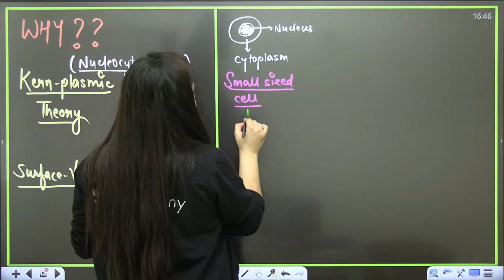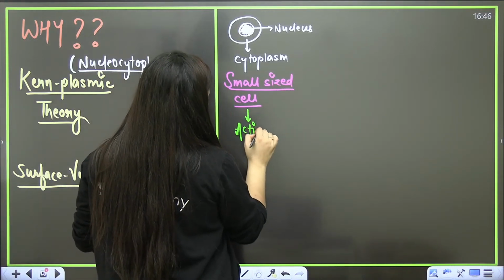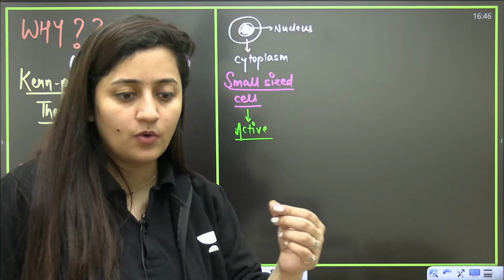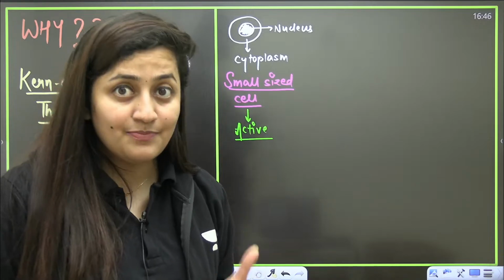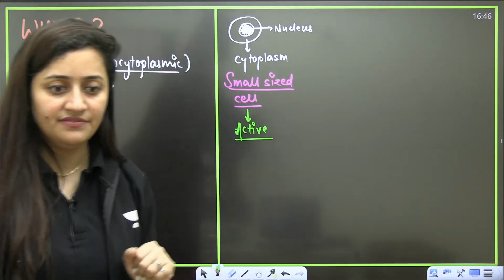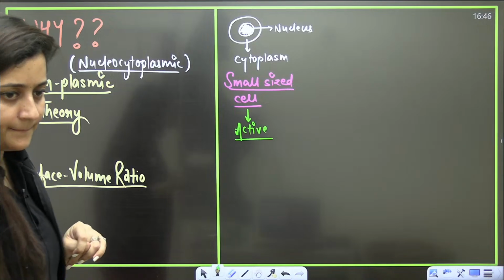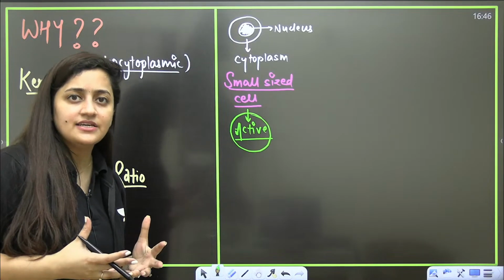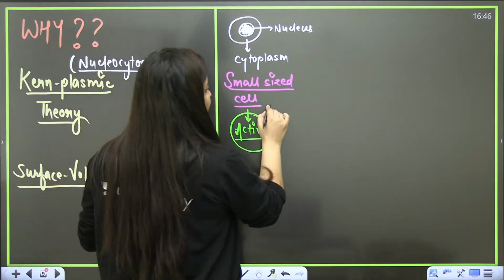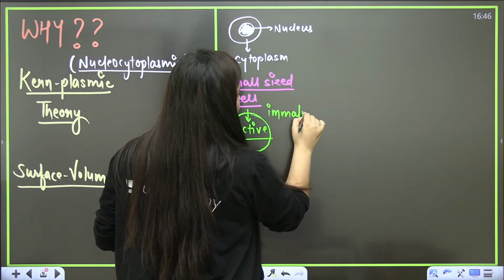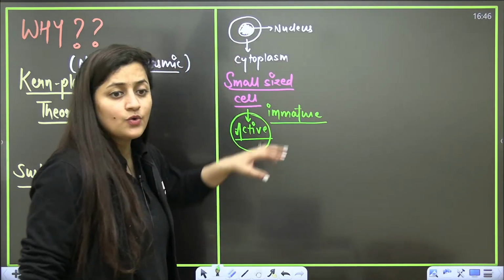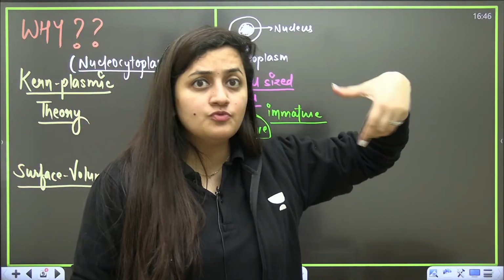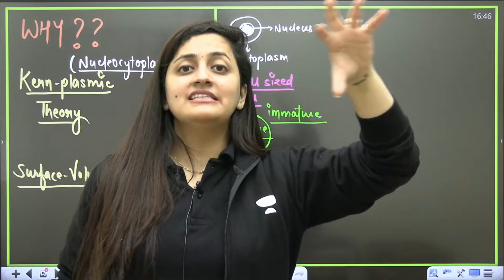We say that small sized cells are quite active. Do you know about it? Right, we say that small size cells are quite active, they are immature, they are active cells. These are the common words that we use. You can relate it with the plants: meristematic tissue, actively dividing cells, small in size, with a large nucleus and dense cytoplasm.